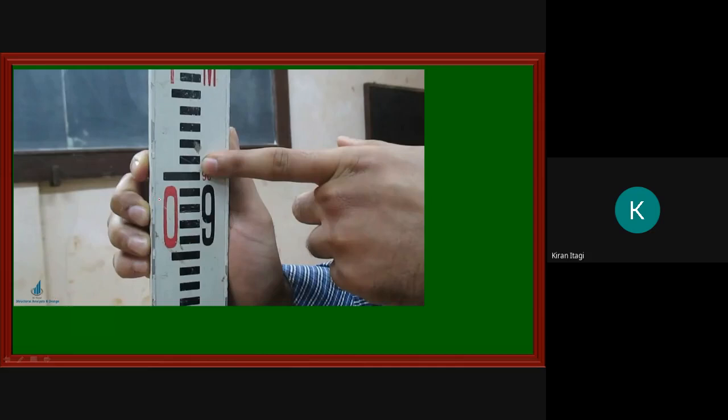Okay, so in staff, the least count of the staff is 0.005, or we can call it 5 mm. Least count will be how much? 5 mm, very important. Just remember it.